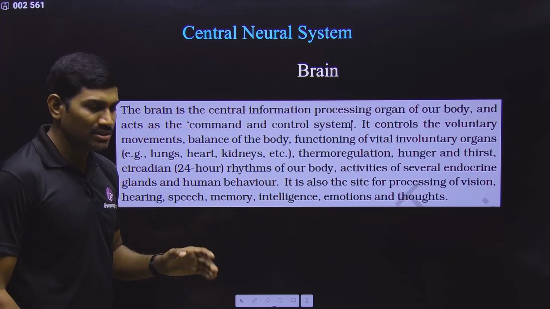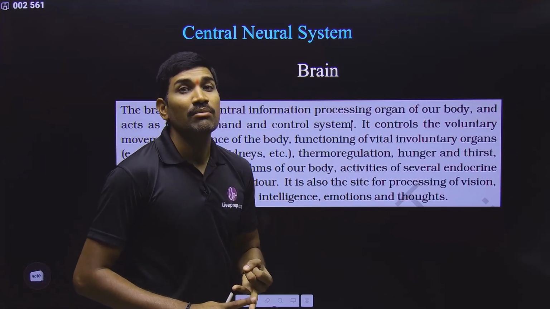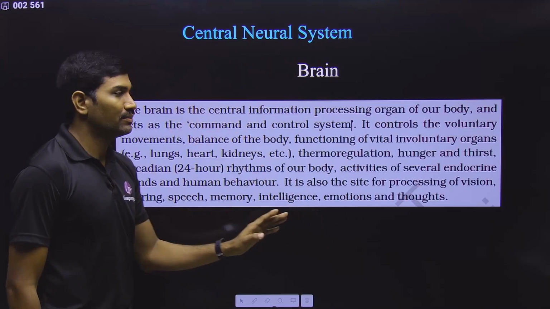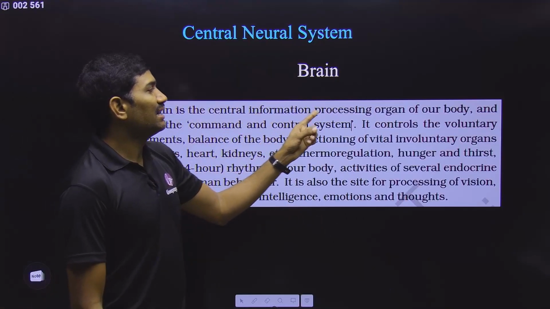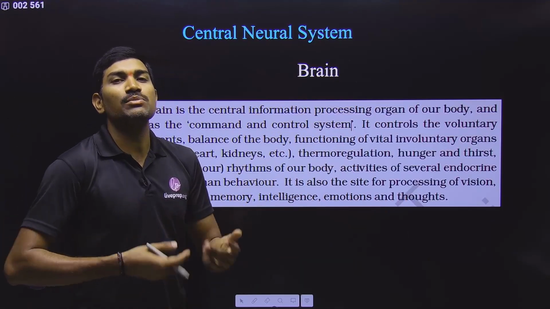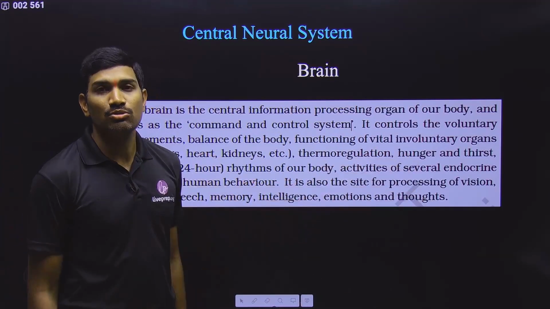In the central neural system we are talking about the brain and spinal cord, but the spinal cord is not in our syllabus, please remember this. So we are talking only about the brain, and here the brain is the central information processing organ. This is the main one that receives information, processes it, and then gives the signals back to the corresponding organs.